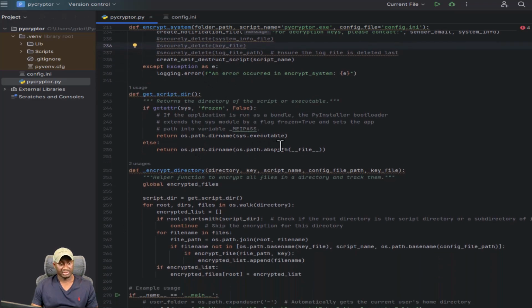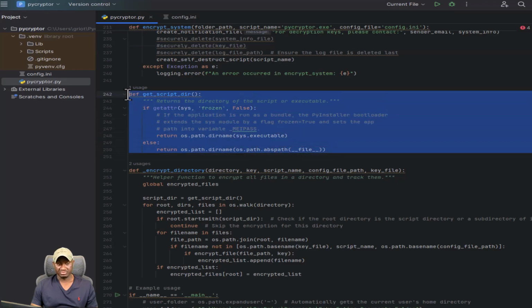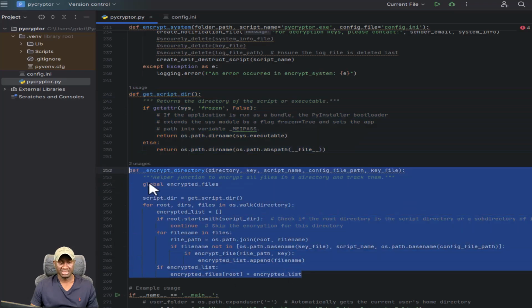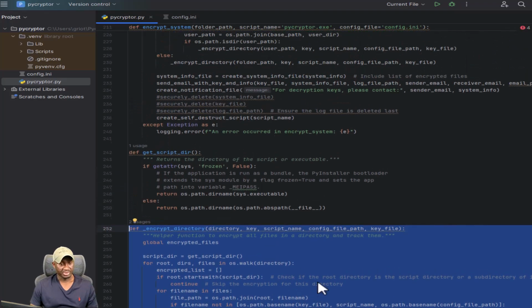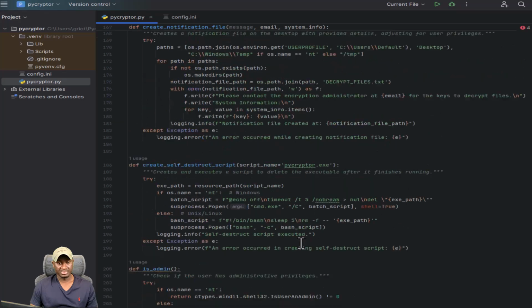And then get script directory. This is also the same thing. We're actually doing this because of the executable that will run in PyInstaller, to ensure that we have the exact script relative path or absolute path when we attempt to delete it. And then encrypt directory, this essentially just encrypts the directory recursively. So we grab everything, and however deep the levels go, we continue to encrypt stuff until we're done with it. So yep, that's it. Our encryption script is ready.